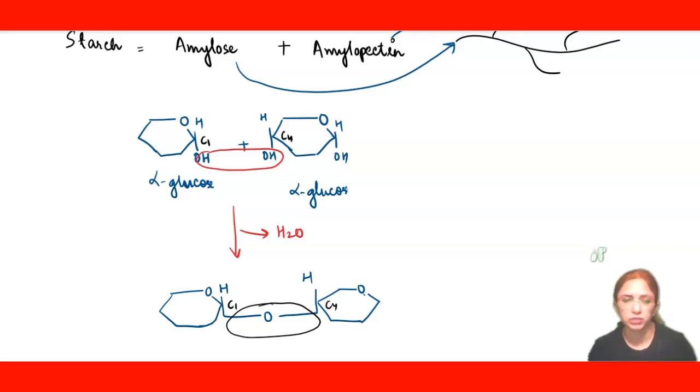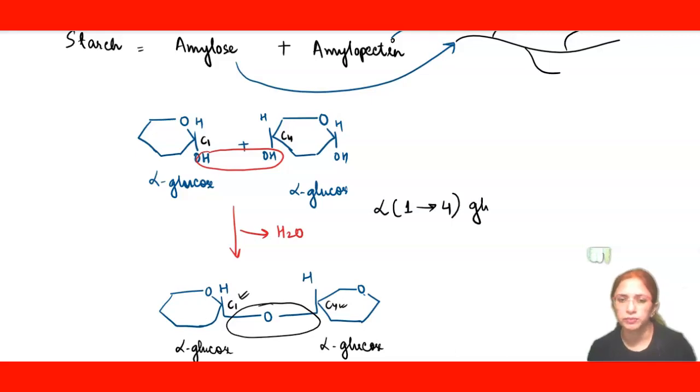Now it's very easy to answer. This is our alpha glucose and this is also our alpha glucose. If you want to write the glycosidic bond, we would be writing alpha because we have used alpha glucose. The bond is present between C1, this one. That's why I have written 1 and it is going from 1 to 4. So this is our 4. This bracket will be closed. This is our alpha 1,4 glycosidic bond that has joined the two alpha glucoses together.